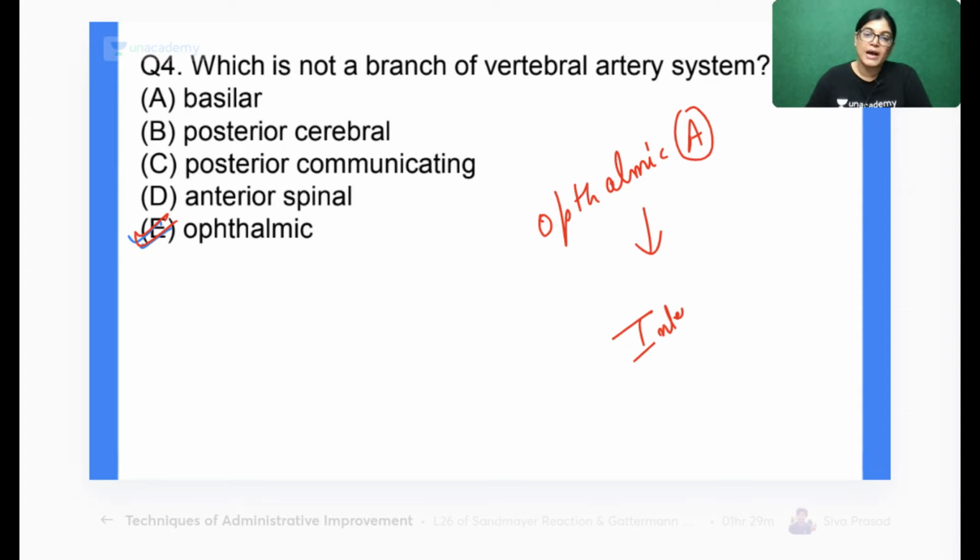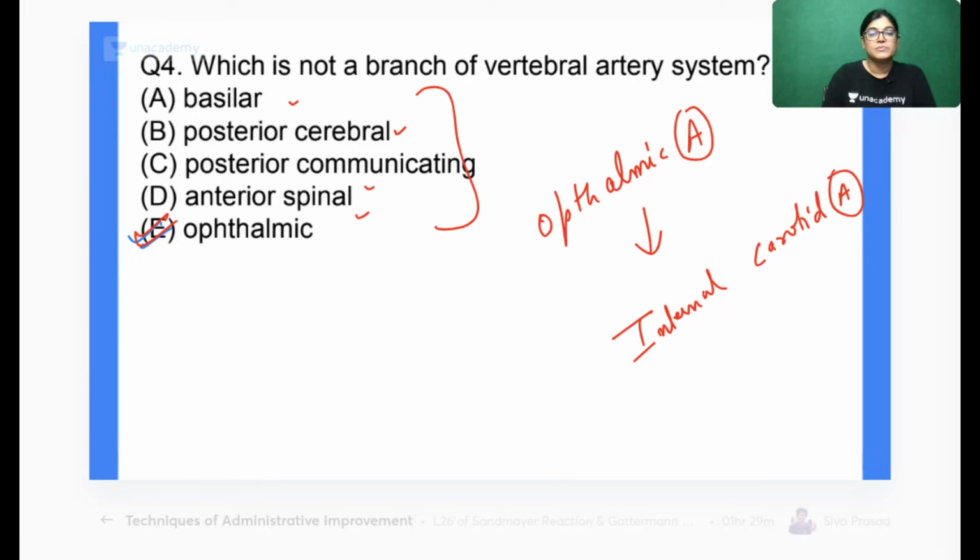Absolutely right. It's a branch of the internal carotid artery. All the rest which are mentioned, basilar, posterior cerebral, posterior communicating, anterior spinal, are branches of the vertebral arterial system, meaning branches of the basilar artery or vertebral artery. Actually, the two-side vertebral arteries join together to form the basilar artery.